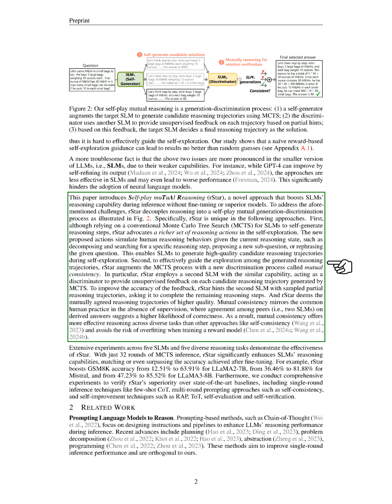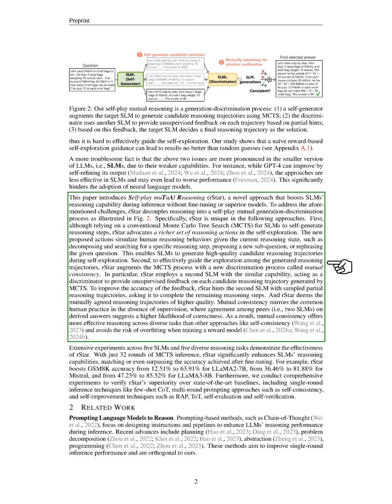Additionally, rStar enhances the MCTS process with a mutual consistency discrimination method. It uses a second SLM with similar capabilities to provide unsupervised feedback on the reasoning paths generated by MCTS. To improve feedback accuracy, rStar samples partial reasoning paths and asks the second SLM to complete them, considering the mutually agreed paths as higher quality.